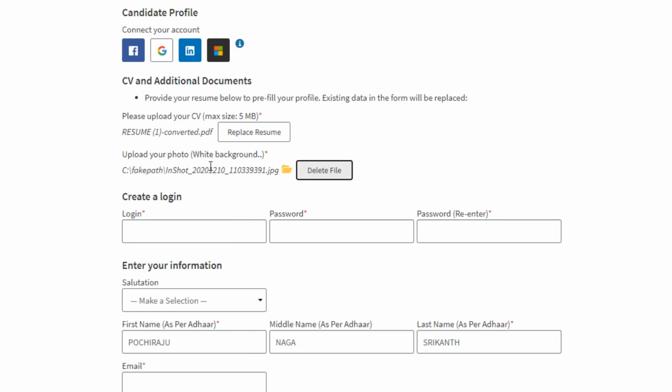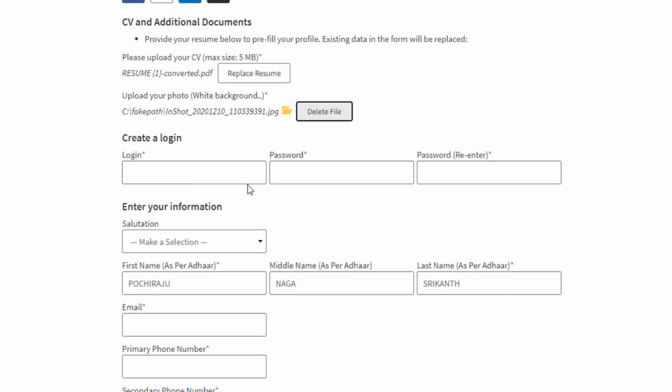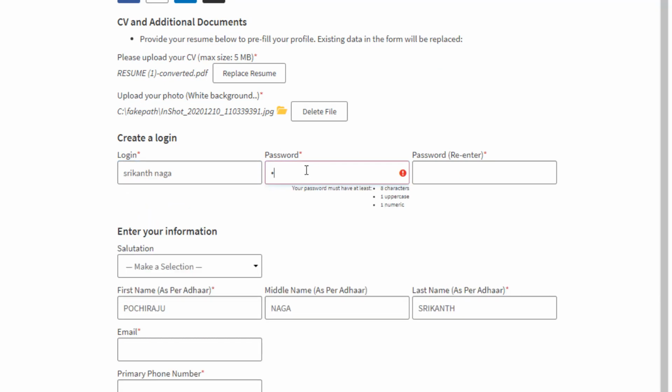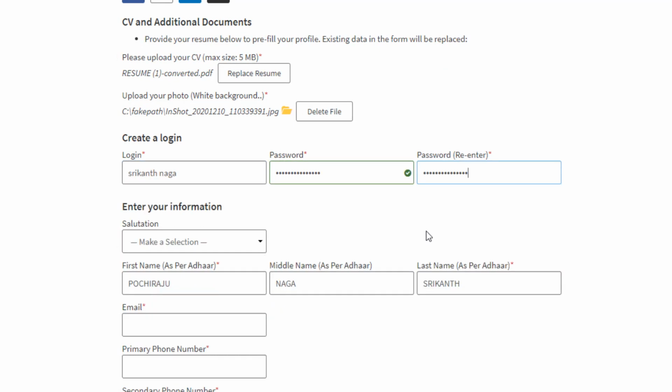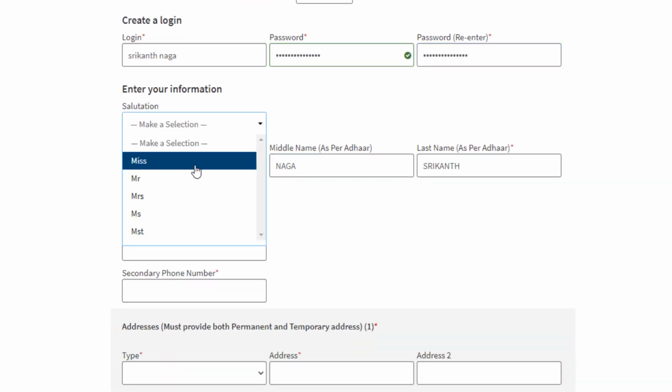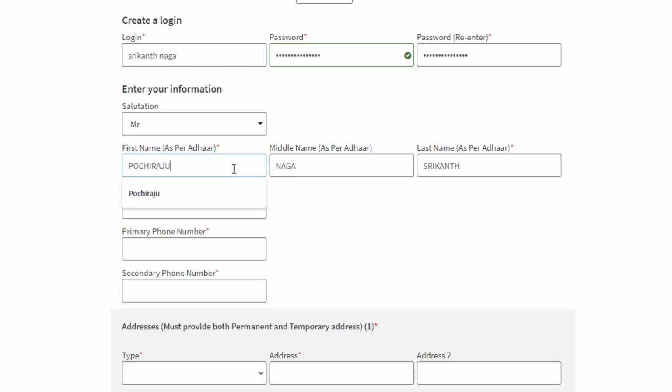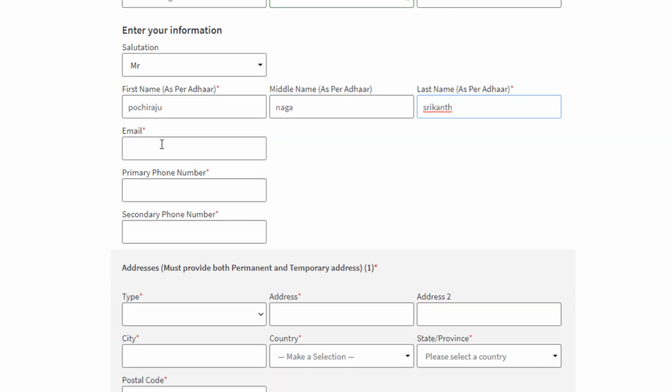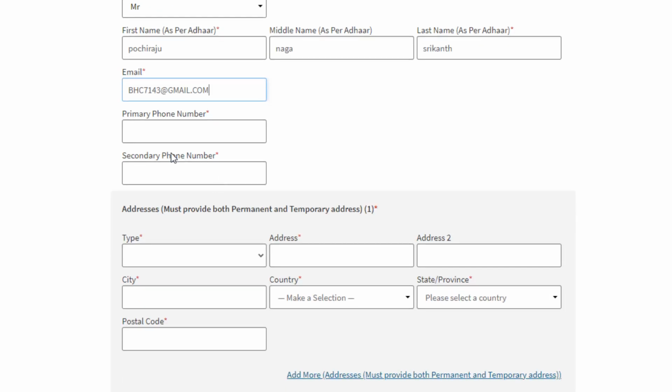And after submitting the photo and CV, let's go down, and if you see here, you have to create a login. Okay, after that you have to submit one password. After creating the password, just scroll down and select this salutation, that is Mr. or Miss. So enter your first name and middle name and your last name. After that, enter your email ID. Okay, after filling your email ID, just scroll down, and if you see here primary phone number, so enter your phone number. And after entering your phone number, it will ask you for the secondary phone number.